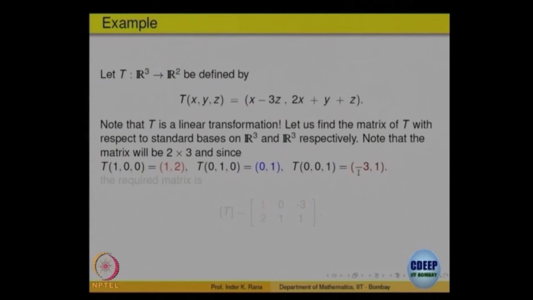So, what is the matrix? For the first vector, whatever you get, that is the first column, this is the second column and that is the third column. So, that gives you the matrix. This comes as the first column, this comes as the second column and this comes as the third column. So, that is the matrix of the linear transformation, right.